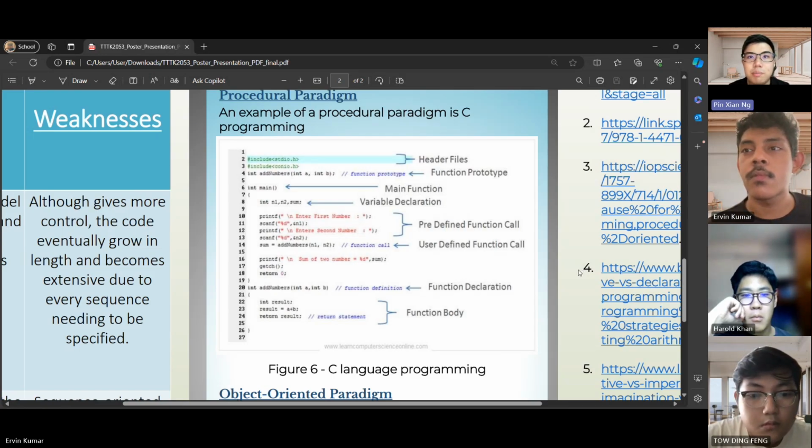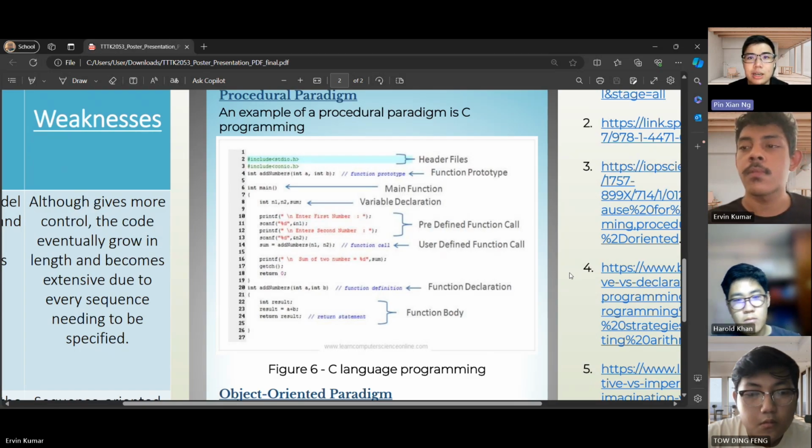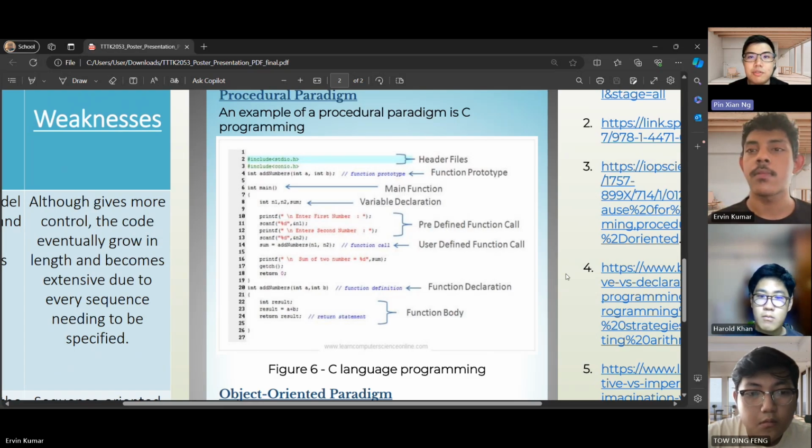In this main function, we would like to get the sum of two numbers. So we declare the variables that are required in the variable declaration part, and then we call the predefined functions, which already exist in our library for us to use, which are printf and scanf, in order for the user to input. Then we call the user-defined function, add number, which we use to add the numbers in order to calculate the sum. After that, there will be the necessary printing of the sum.